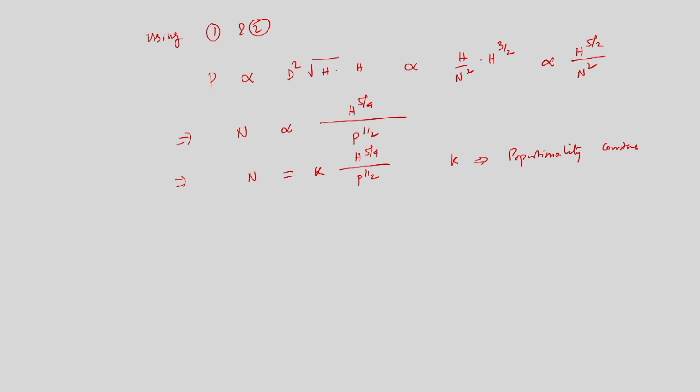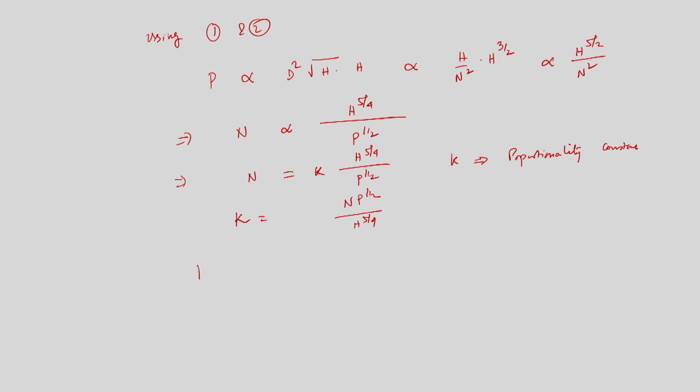Now from the definition itself, what is k? K is equal to n P power half by H power 5 by 4. To obtain the magnitude of the proportionality constant, we have to use the definition of the turbine specific speed. So what is the definition of specific speed?